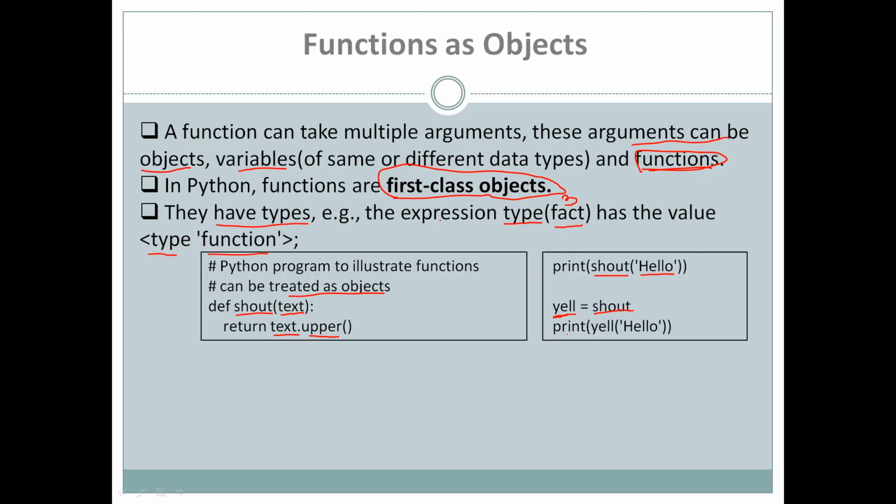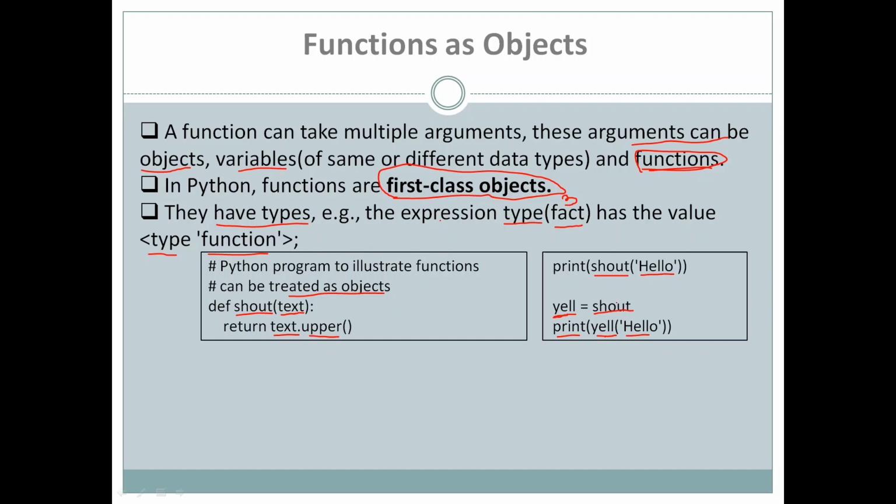For example, you can see here we have print. Now we have used this variable L as a function, and we have passed the value hello again. In this case it will call the shout method, because even L is pointing to shout, or L is having the reference of the shout method.